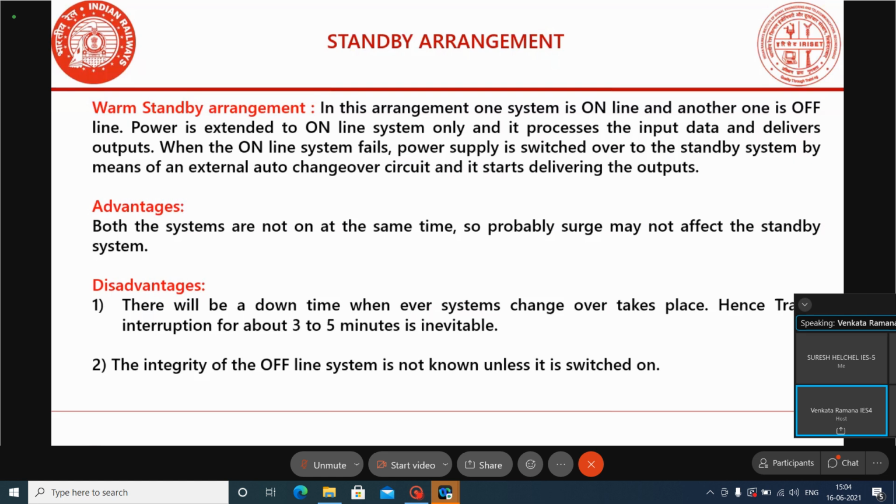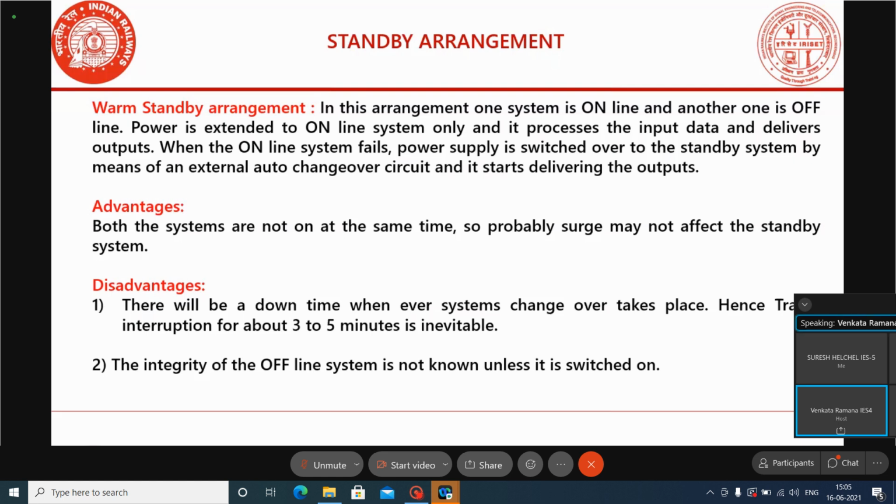We have two types of standbys available. One is the warm standby arrangement, and the second one is the hot standby arrangement. These arrangements are there to increase the availability of the system.